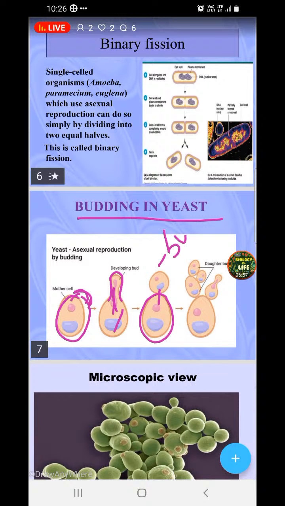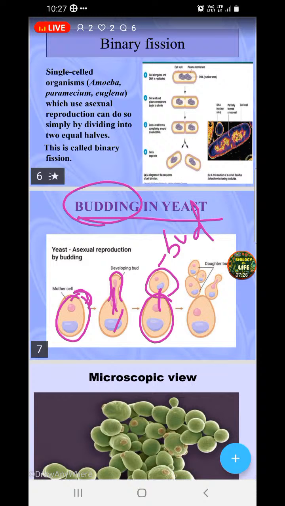We call this the bud. So that's the reason the name is given as budding. So a small projection or small bud appears. That bud develops and forms a complete organism, passing the nucleus, cytoplasm, and other content of the cell to the bud. And like that, at one time, several buds can also be formed. Budding in yeast can be seen, like one bud can give rise to several buds.